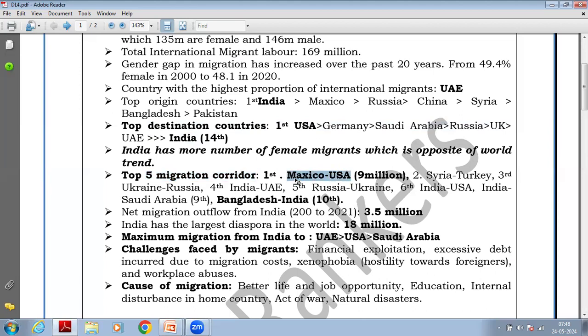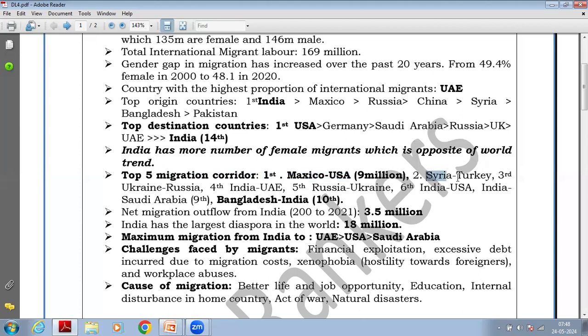Many people from Mexico migrate directly to the USA. Total 9 million people are there. You must have heard in the news years ago that the previous president of the USA tried to build a wall along the border between Mexico and USA so that it can stop the infiltration. This is the largest migration corridor. Many people from Mexico migrate to the USA for a better life.